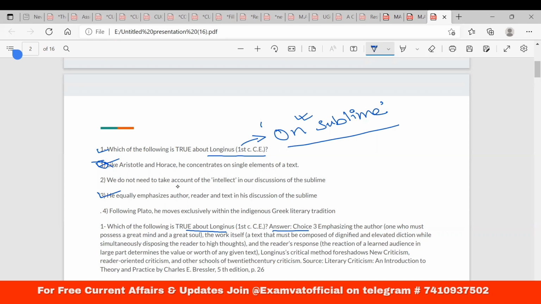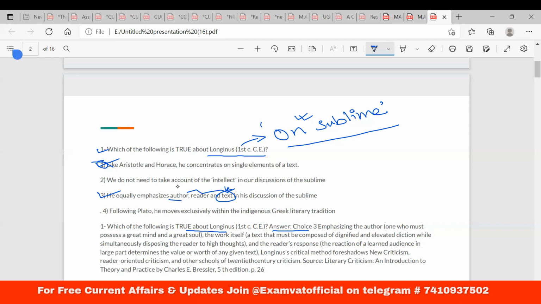So why 3? Because he equally emphasizes the author, reader, and text in his discussion of the Sublime. Understand one thing: in the first century CE, which is a very ancient age, author, reader, and obviously the text, all three are given equal importance. In the New Critical period, the text is given that amount of importance and the idea of authorship is discarded.